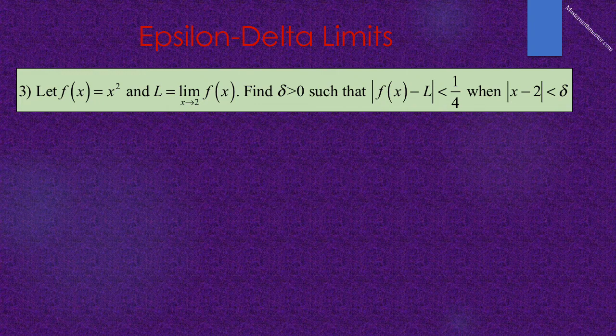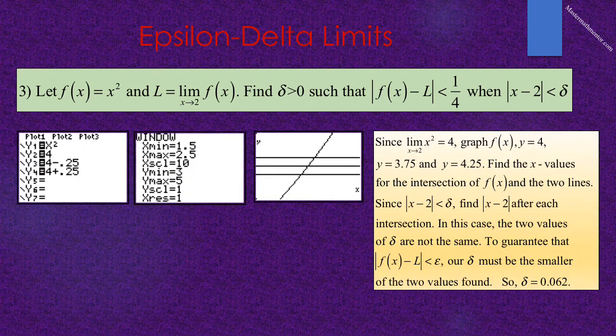We're going to handle this problem graphically. We will graph 4 functions. y1 equals x squared, y2 equals 4, y3 equals 4 minus our epsilon, or 4 minus 0.25, and y4 is 4 plus our epsilon, or 4 plus 0.25.